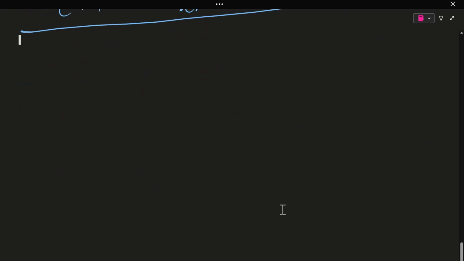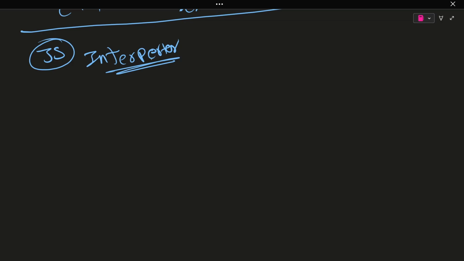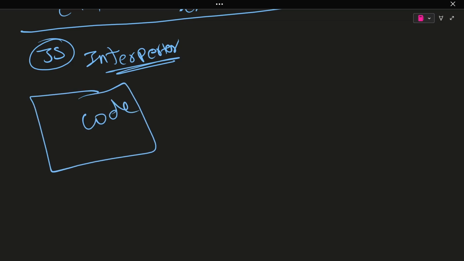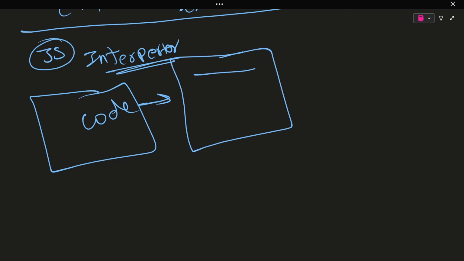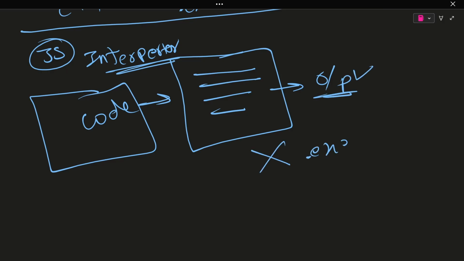Now what are interpreted languages? JavaScript is an interpreted language, so we need to understand what is meant by interpreted. There is something known as an interpreter. Let's say this is our code. While interpreting, it will execute line by line, and at a time it will give you output. It will not generate any .exe file. This is one of the main advantages of using an interpreted language. So I hope you got that.